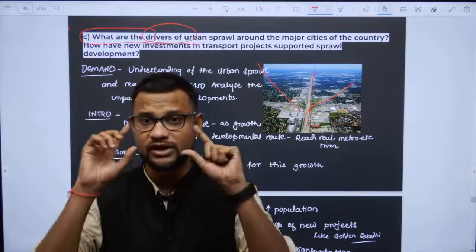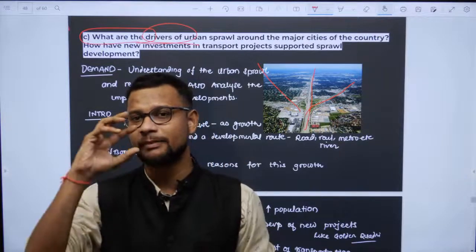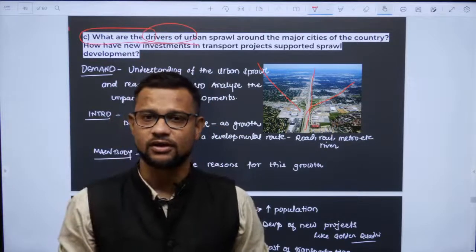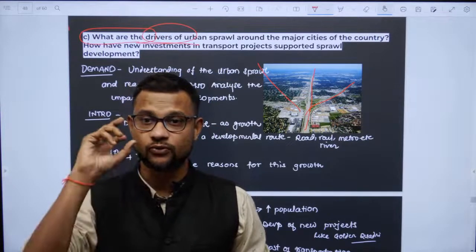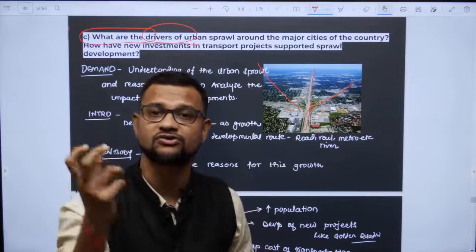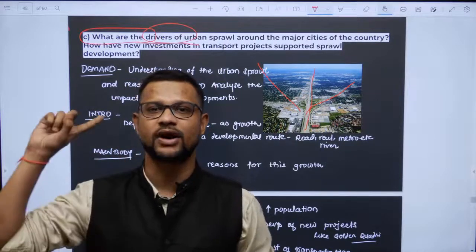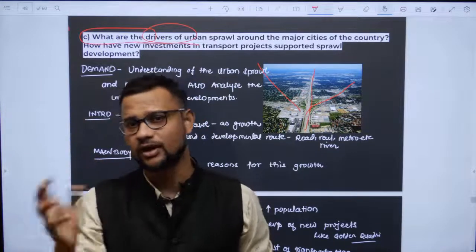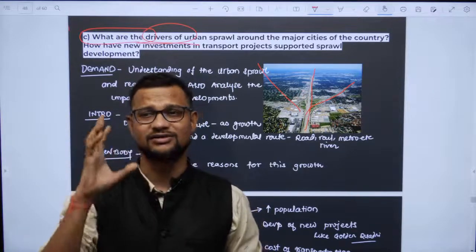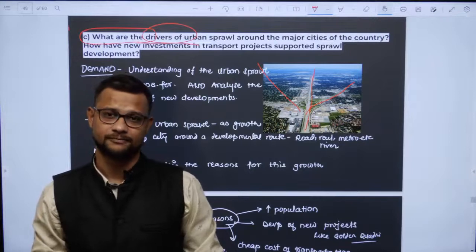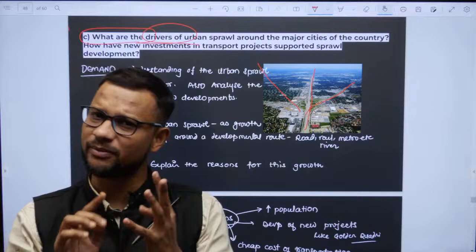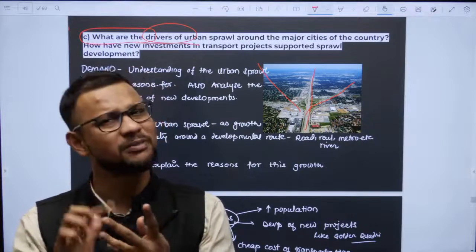Just look at it with an open eye, and you will find many aspects. Every aspect is in your surroundings. The problem is that we fail to observe our surroundings analytically, and that's why we need to keep those things in mind. So urban sprawl is along one specific route. It may be transportation, it may be a river channel, it may be anything as such.